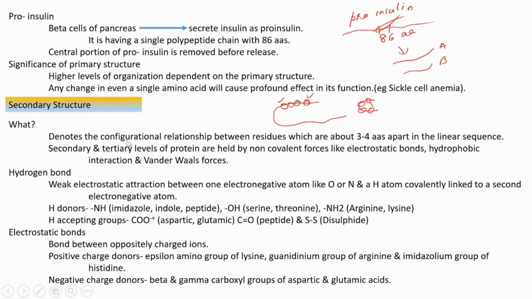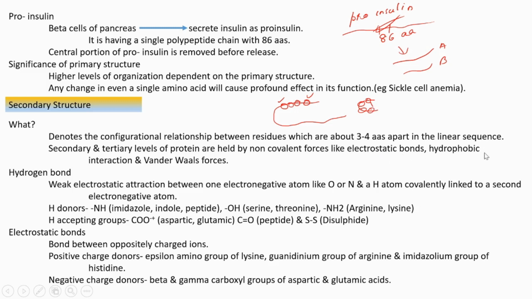Or we can say in another way that it denotes the configurational relationship between residues which are about 3 to 4 amino acids apart in the linear sequence. So the secondary and tertiary levels of proteins are held by which types of forces?